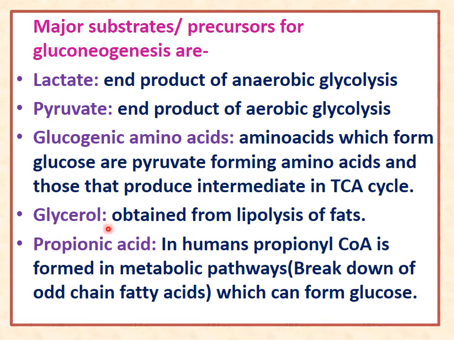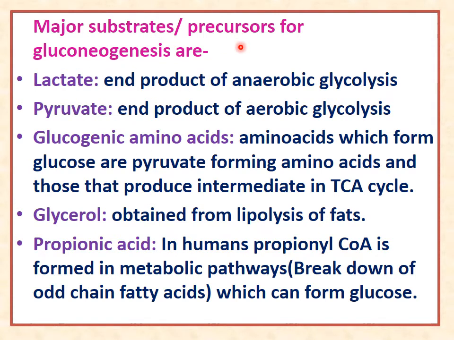Then comes the glycerol, which is obtained from lipolysis of fat. Then propionic acid or propionate, it is coming from the breakdown of odd chain fatty acids. At the end of fatty acid oxidation, the last product is always acetyl coenzyme A, but in odd chain it can be 3 carbons, so that's why it is propionyl coenzyme A, which is metabolized by gluconeogenesis.